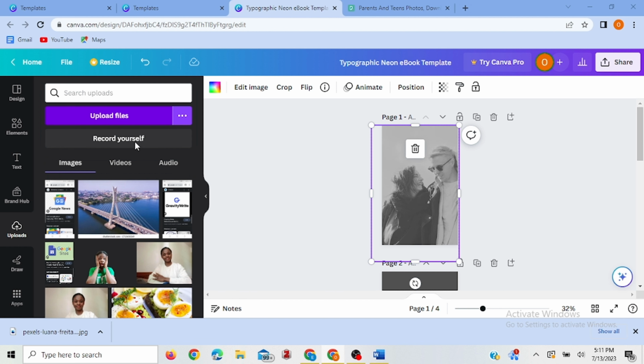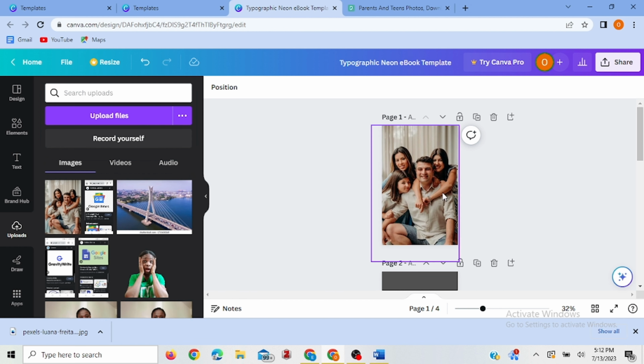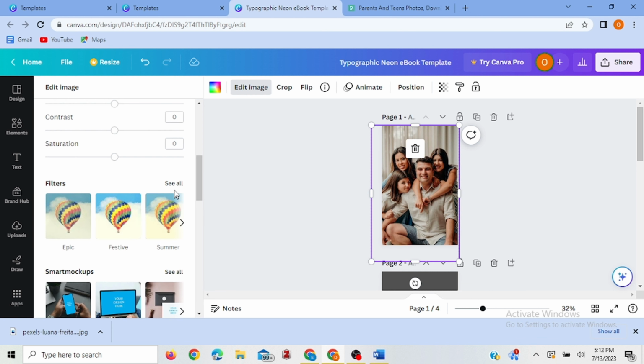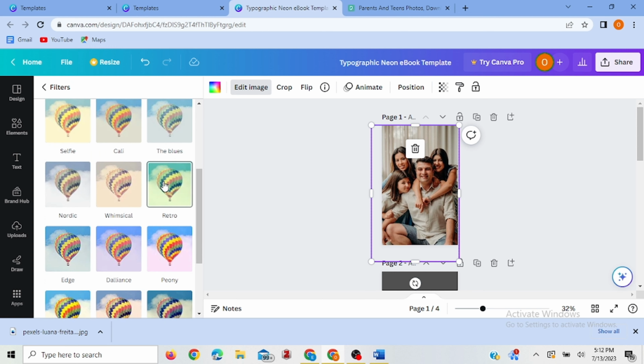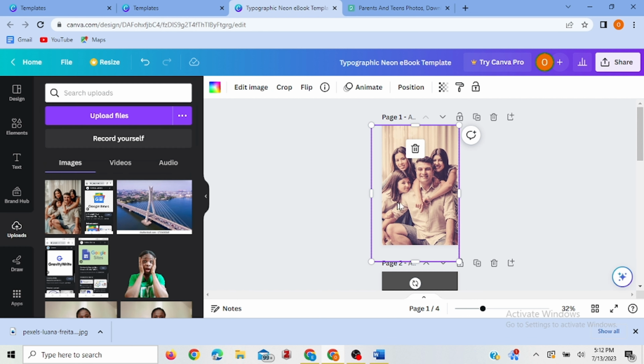Upload files. Now that we have this, I want to edit the picture a little bit. Filter. Let's try this. I think I like this. So we're going to use this, and then we select text.